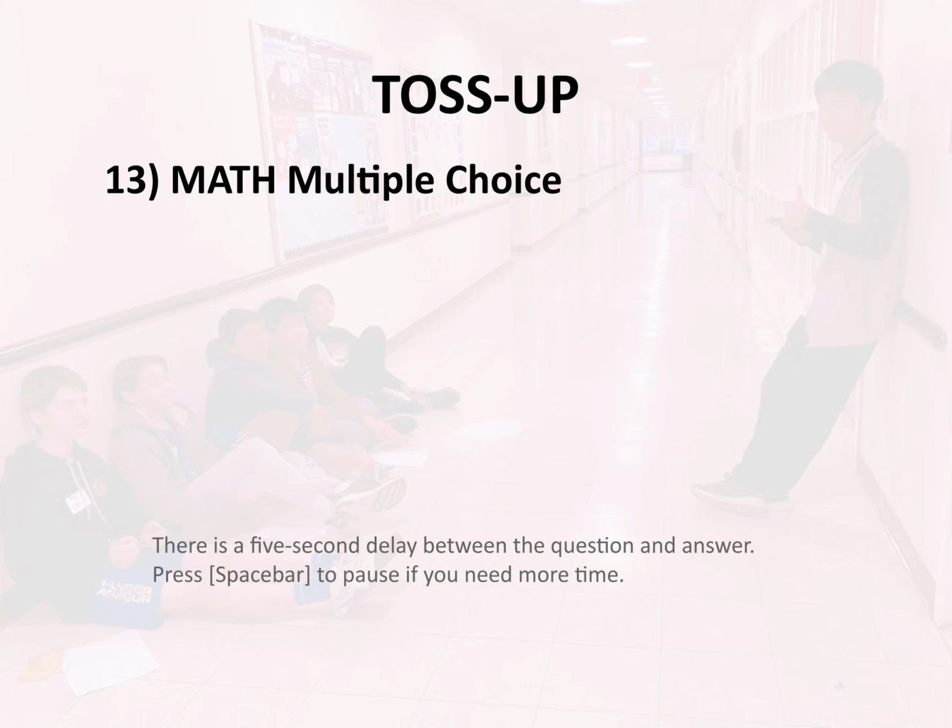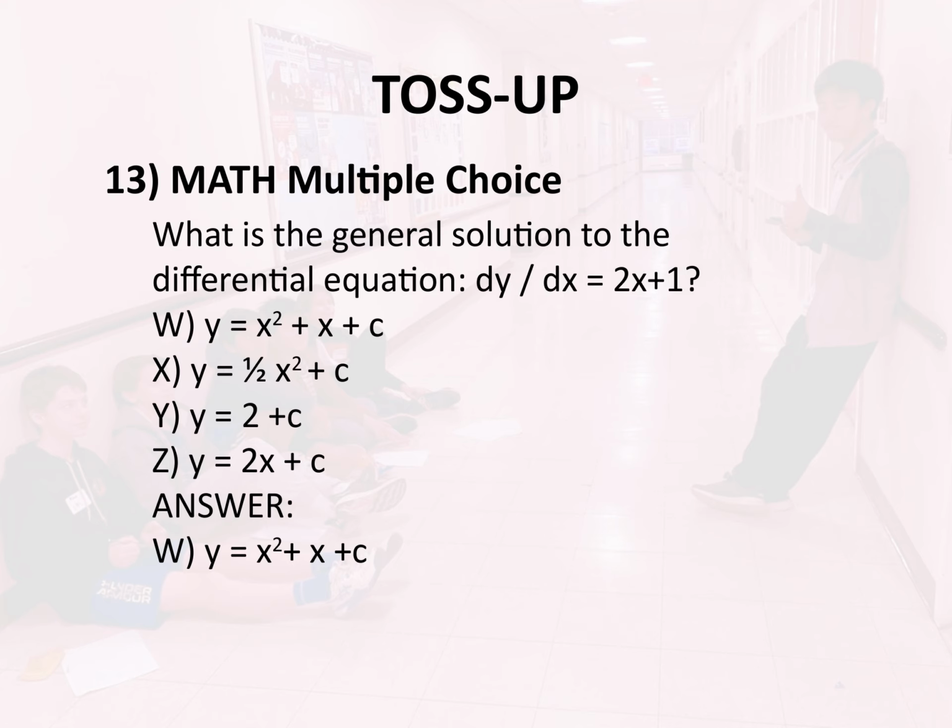Toss-up 13. Math. Multiple choice. What is the general solution to the differential equation dy/dx equals 2x plus 1? W. y equals x squared plus x plus c. X. y equals 1/2 times x squared plus c. Y. y equals 2 plus c. Z. y equals 2x plus c. Answer: W. y equals x squared plus x plus c.